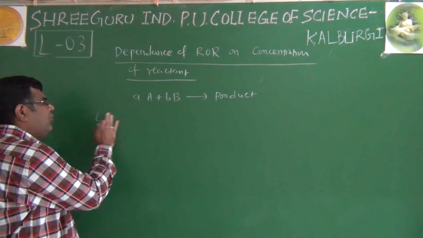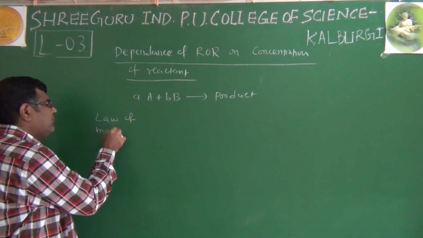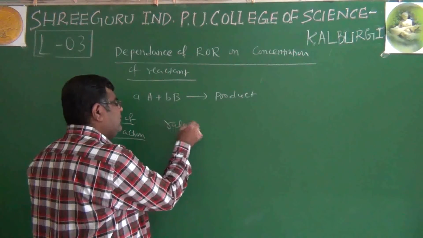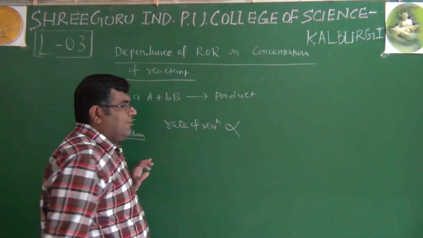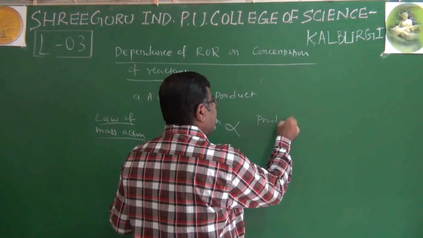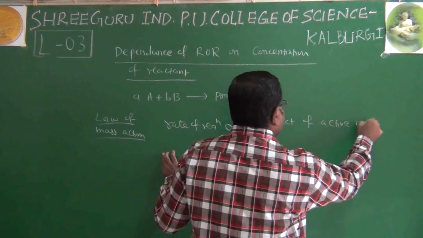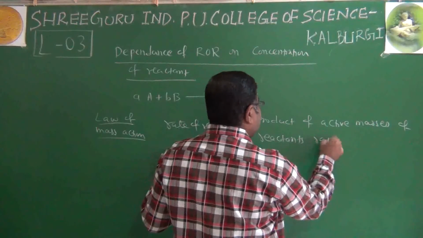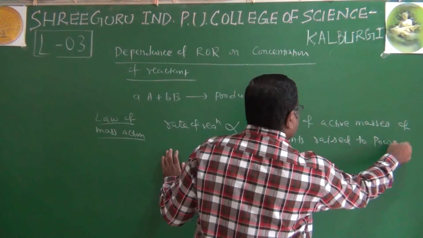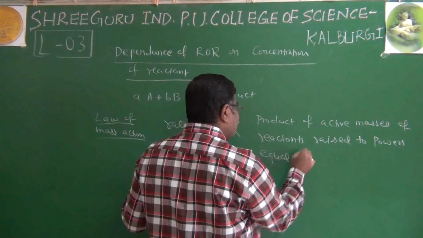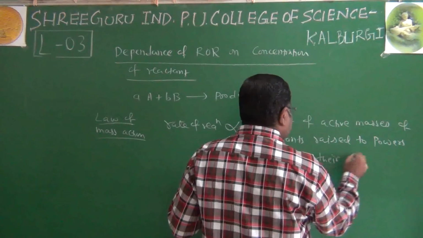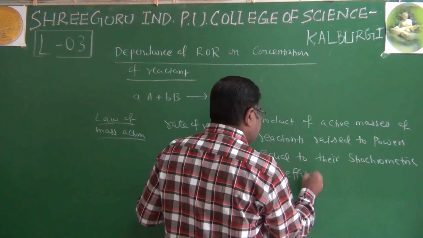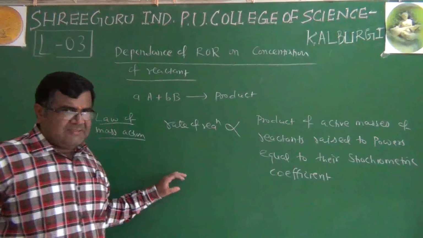We have learned the law of mass action last year in chemical equilibrium, which says that rate of reaction is directly proportional to the product of active masses of reactants raised to powers equal to their stoichiometric coefficients, of course, in the balanced chemical equation.